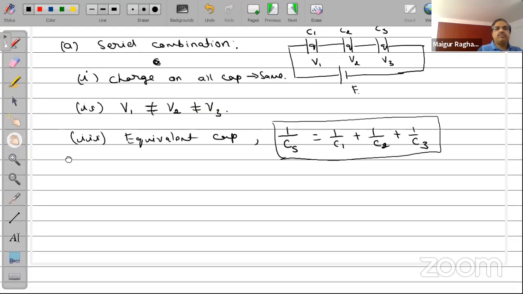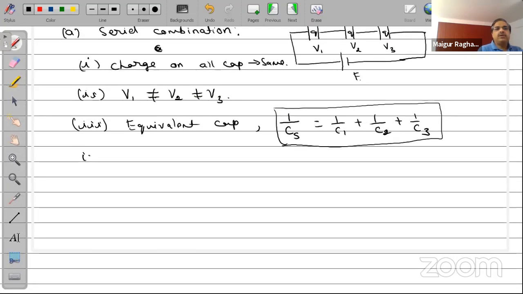Now, the charge Q on each capacitor, because this also can be a question, they keep asking you this question, will be equal to whatever is the EMF of the cell into the effective capacitance. The charge on the capacitors, Q will be equal to, each one will have this E into CS.